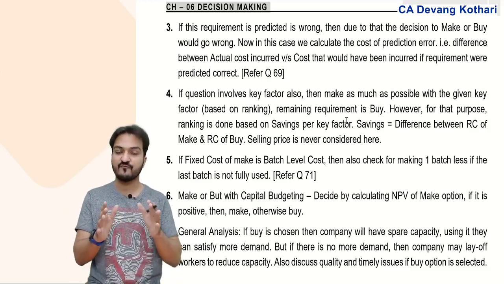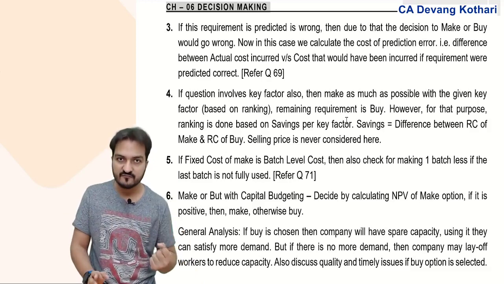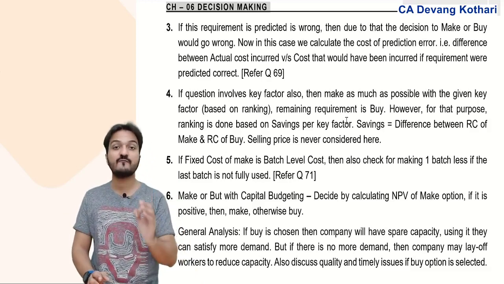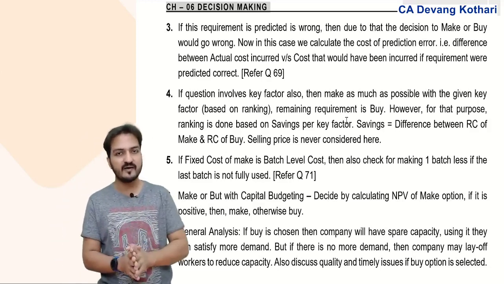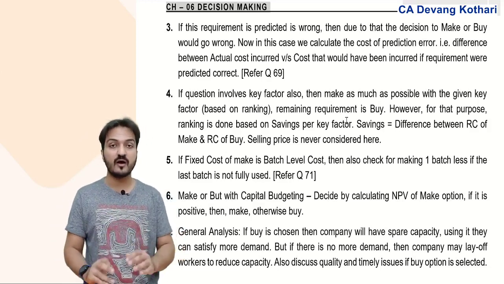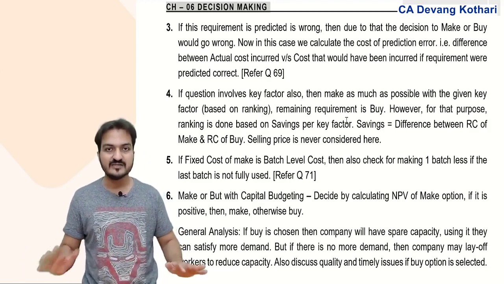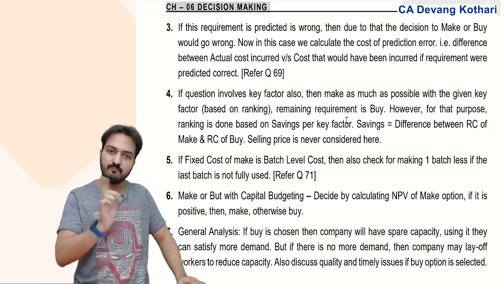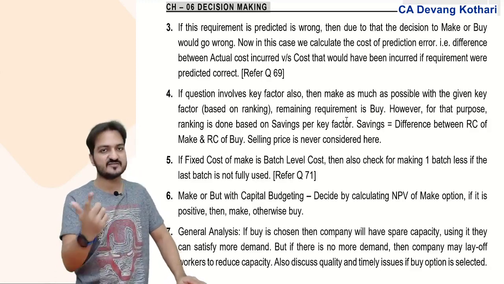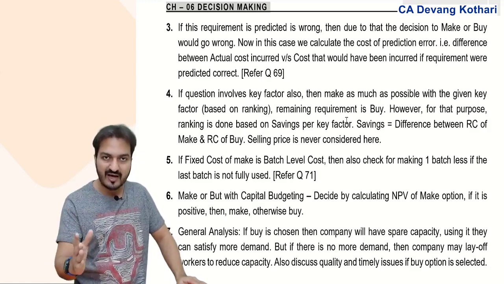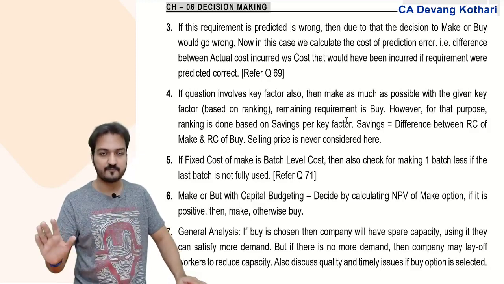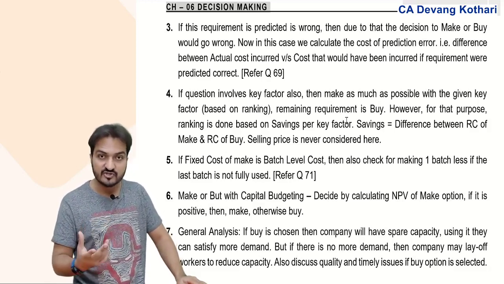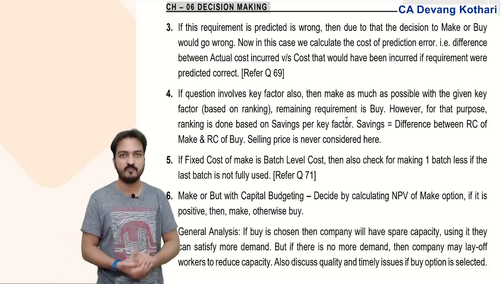Please understand, if I have 5 products and a limited key factor, then under make or buy decision, your purpose of decision is different. Under make or buy decision, your decision is not regarding whether to sell or not. No, selling is definitely supposed to be done. Your decision is regarding whether I make and sell or whether I buy and sell. The sale is anyways going to happen. Selling price is not relevant. Should I make and sell or should I buy and sell? That depends on the cost of make and cost of buy.